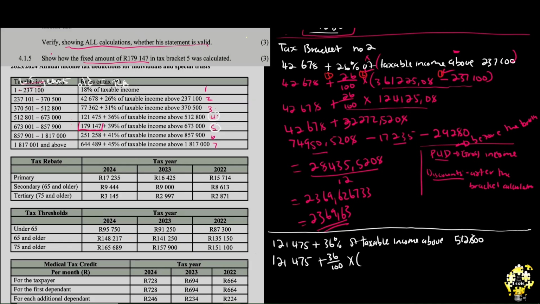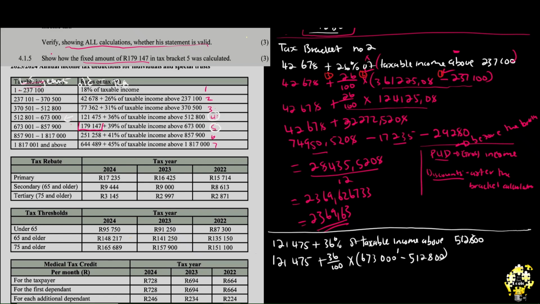Multiply, you open the brackets. But now the question is, what do we put here? Because now that's the question you should be asking yourself. Okay, what are we supposed to put here? I mean, how are we supposed to get it exactly as it is? Well, come here to the left of the tax rates that you were using. Use this 673,000, and then you are subtract the number that you were given, which is 512,800. Because it's a 3-mark question, you can go step by step.